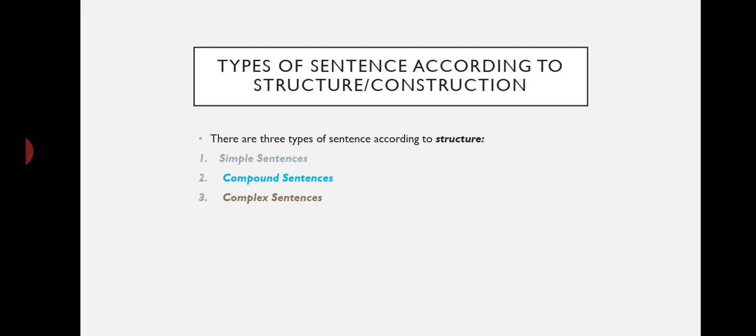According to this category, we have 3 types of sentences. The first one is simple sentences. Then we have compound sentences, and the last category is complex sentences.